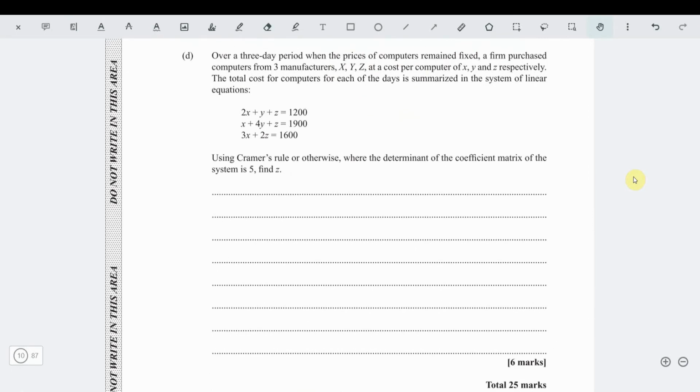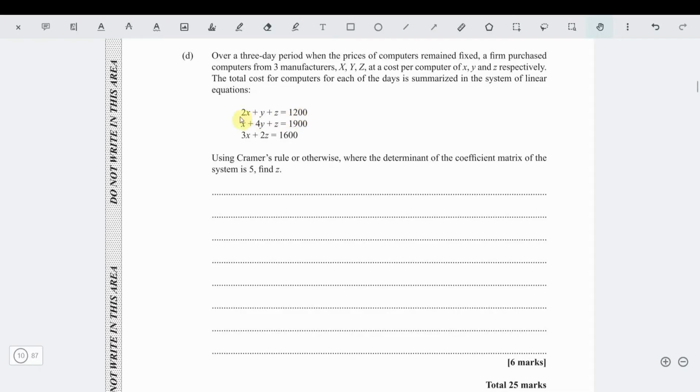Alright, part D. It says, over a 3-day period when prices of computers remain fixed, a firm purchased from 3 manufacturers X, Y, and Z at a cost per computer of X, Y, and Z respectively. The cost of the computers for each of the days is summarized in the linear equations.